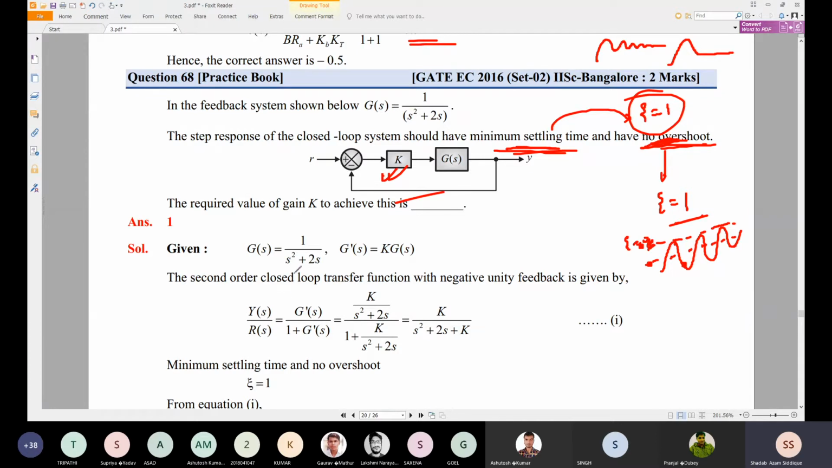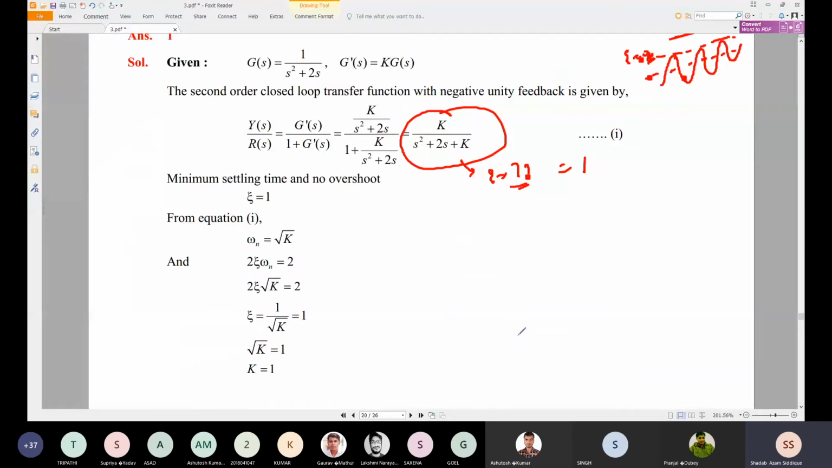To get this, we find YS by RS, and we found this transfer function is k divided by s square plus 2s plus k. Now we find the zeta value, compare it with 1, and find the k value. This is a very simple problem. Omega n is equal to root under k.